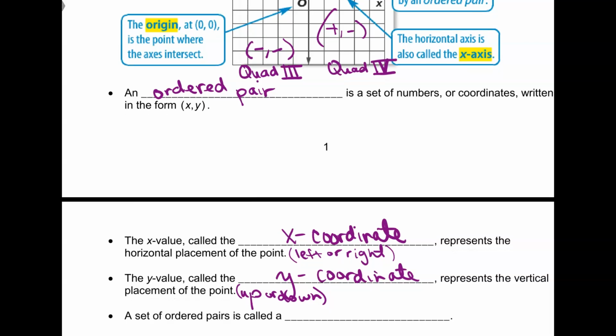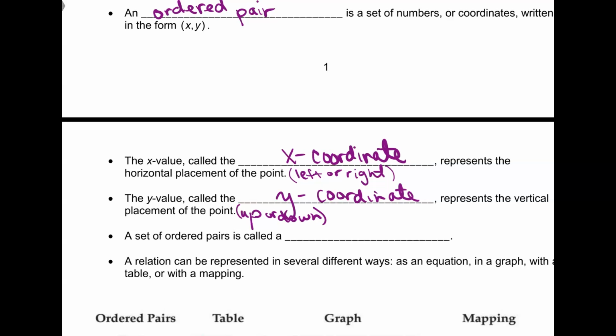So a set of ordered pairs. Not just one x comma y ordered pair, but if I have lots of them, guess what? The set is going to be called a relation. And a relation, see, it comes right after we define it. A relation can be represented in several ways, as an equation, right?